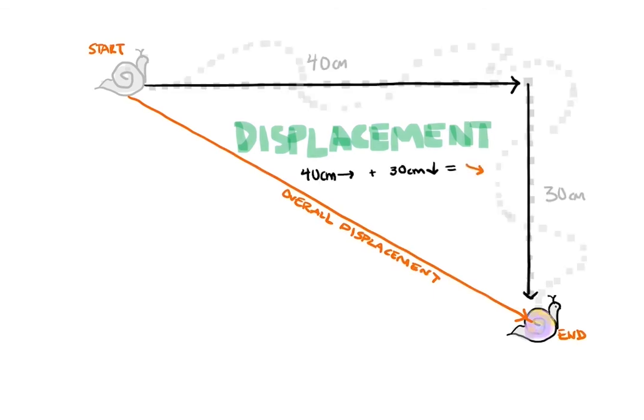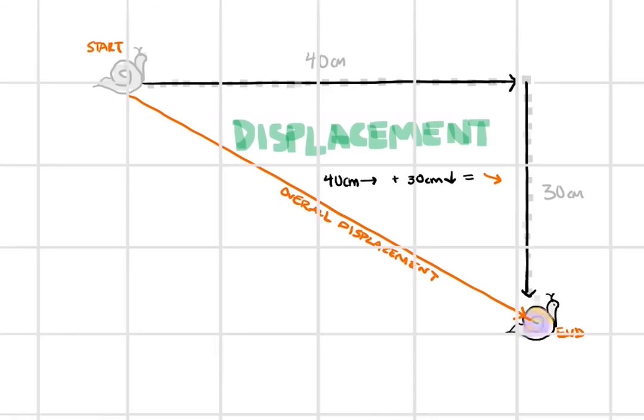In any case, let's see if we can figure out this displacement. Since these two motions are in different directions, we can't just add them up like we did for distance. We have to account for the fact that they are in different directions. In fact, the two displacements happen to be perpendicular, and the overall displacement connects the start to the end.